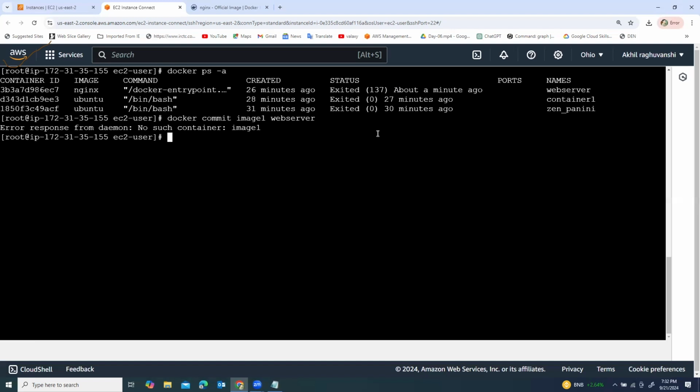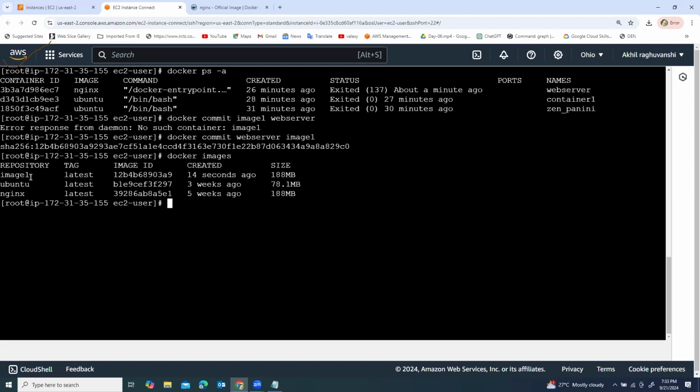Which container? Web server. It should be the other way around, I guess. Okay, it should be web server and then the image. Just docker commit web server and image one. Now it's created. So now the image is created from this container. Docker images. Now image one is there.